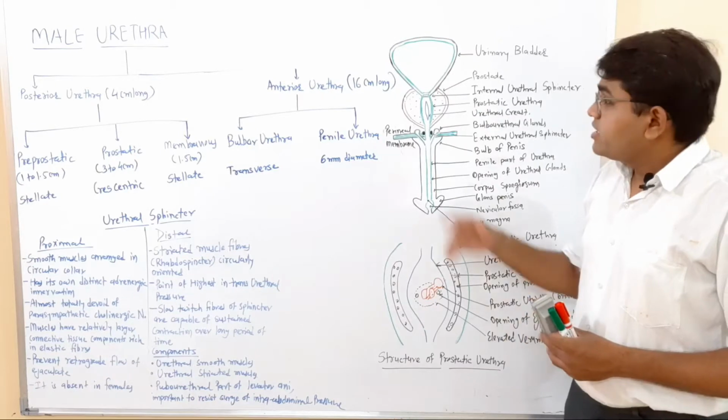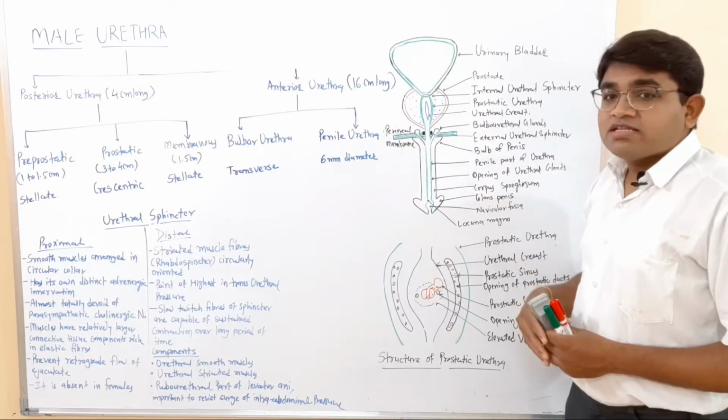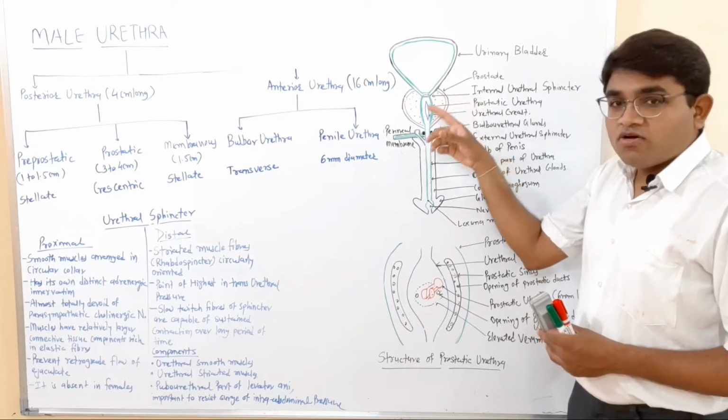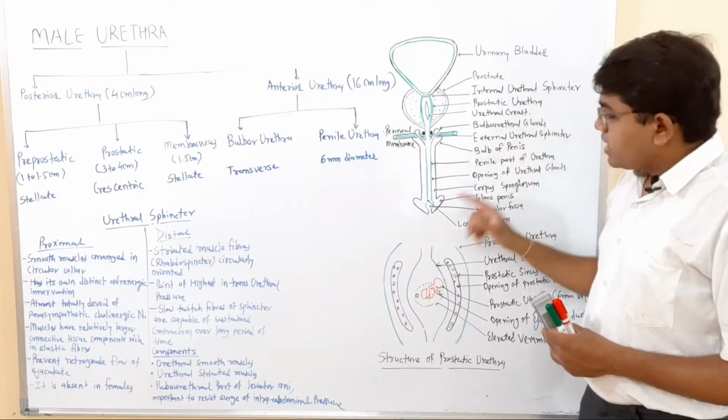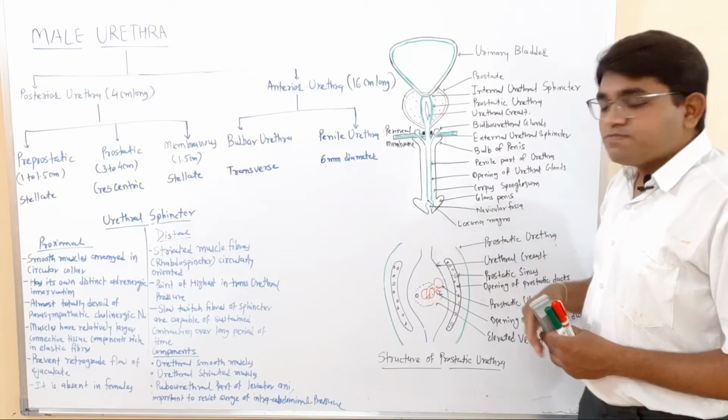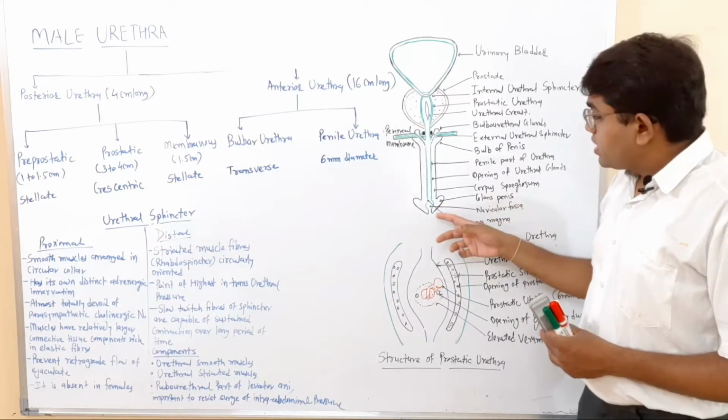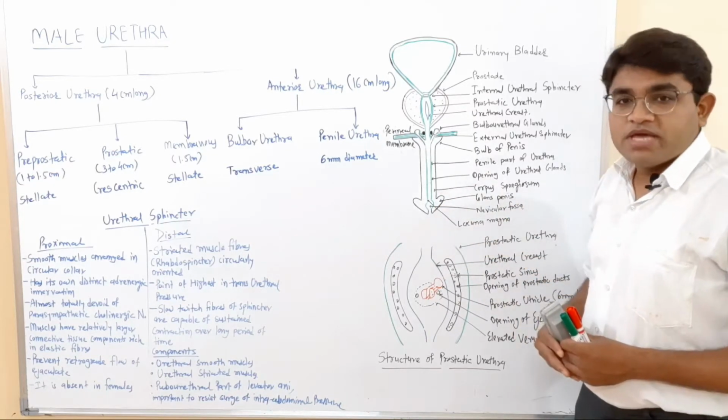So it extends from the neck of the urinary bladder to the anterior end of the glans penis. Here at the neck of the urinary bladder, there is an internal urethral orifice which is guarded by the internal urethral sphincter, and here on the glans penis it opens into the external meatus.